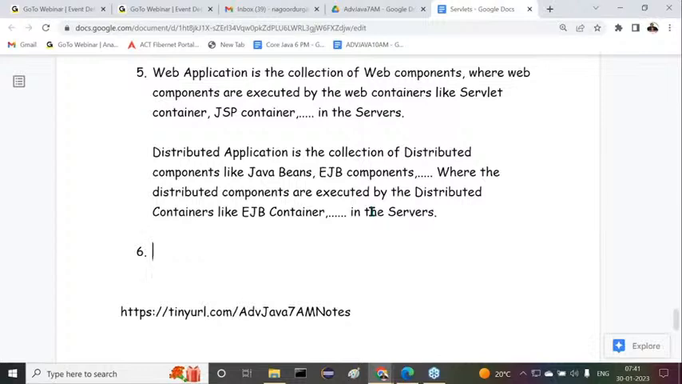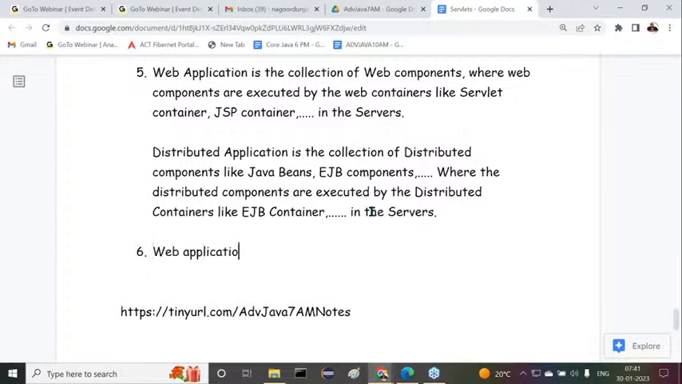Are all of you getting my point or not? Because of that reason, web applications are executed in both servers, but distributed applications are executed only in application servers. Please remember this point clearly. Nice, guys. Now let's move on to the next point. The sixth point is almost all related to the same point. Now try to understand it clearly.